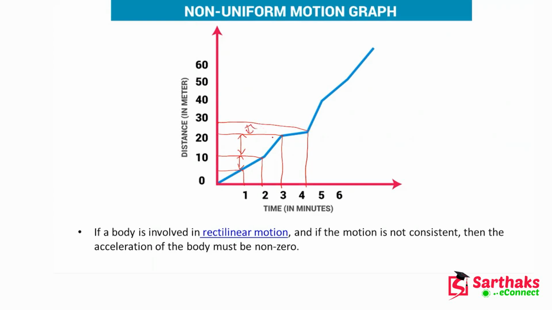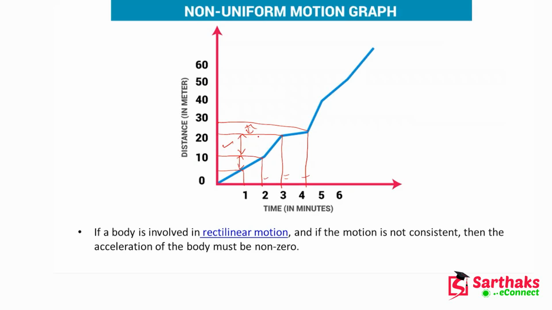This difference is not equal. That means the differences in the distance covered per unit minute are different. It is a big distance for the second to third minute. Within the third to fourth minute, you have crossed only a little distance. So sometimes you are slowing down, sometimes you are moving fast. So this is the non-uniform motion.